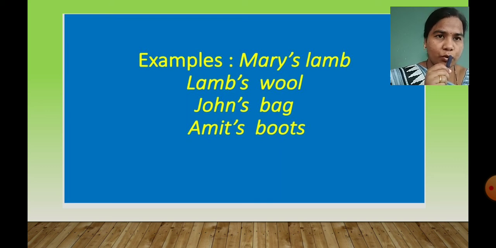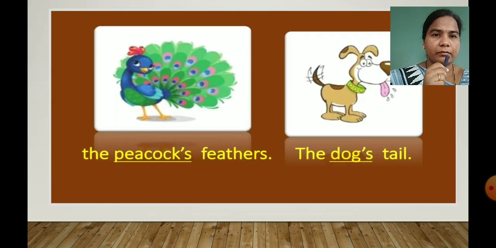Okay. See apostrophe S here. Then Amit's boots. How to read it, children? How to pronounce it? Apostrophe S. Pronounce with me. Apostrophe S. Yes. Amit's boots. Getting, children? So these are the examples. It shows belonging.